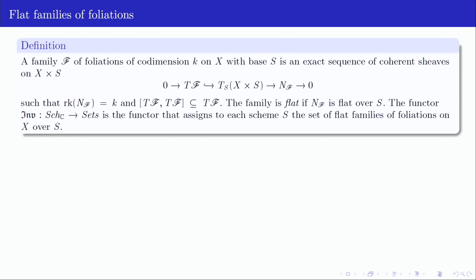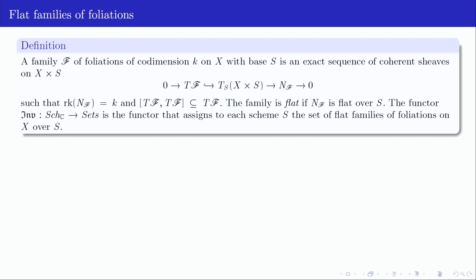We just take the same definition, and we change the tangent sheaf of X for the relative tangent sheaf for the projection from X times S to S, right? Well, the codimension is indeed the rank of the normal sheaf of the family. And we require the tangent sheaf of the family to be closed now under the Lie bracket of relative vector fields, right?